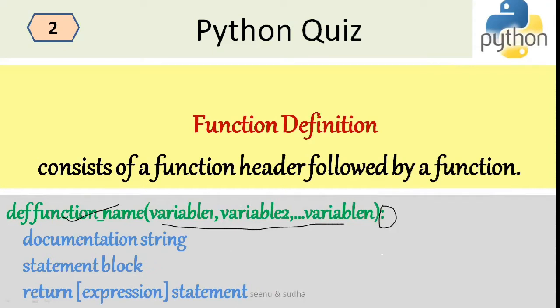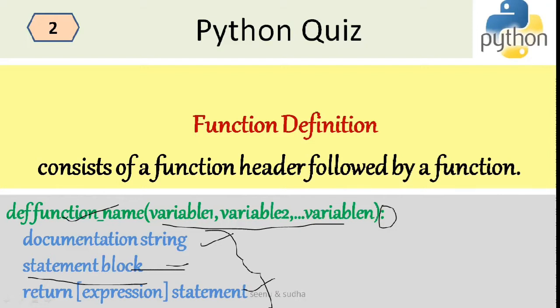So this is the syntax of the function header, and then inside the function, there will be some documentation strings if you need it, and then the statement block, and then the return statement. Return statement is optional over here, and documentation strings are also optional. The statement block is a must, at least one statement, because there is no purpose if you're not including statement blocks. So this is all the function definition. This green part over here is called the function header, and this part is called the function body. The function header and the function body together form the function definition.